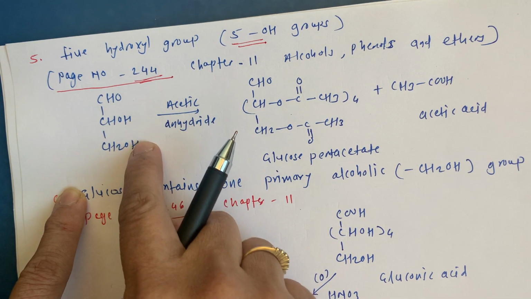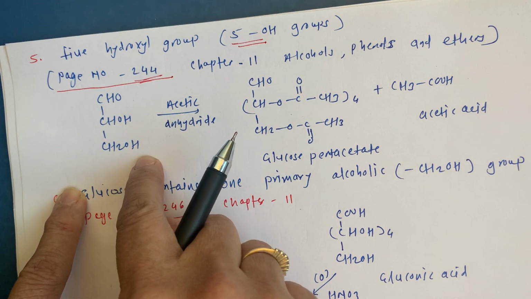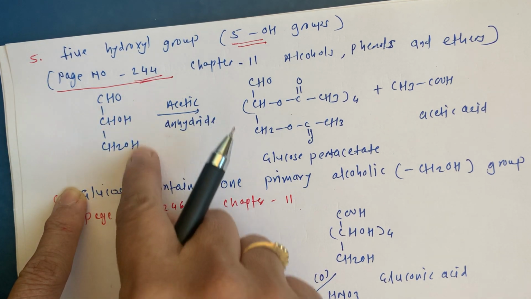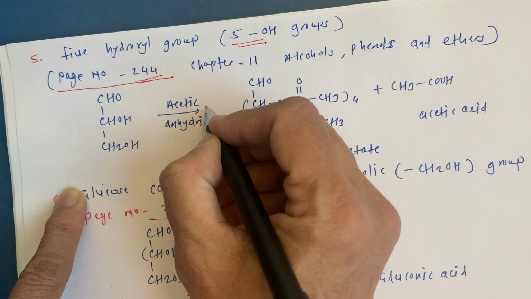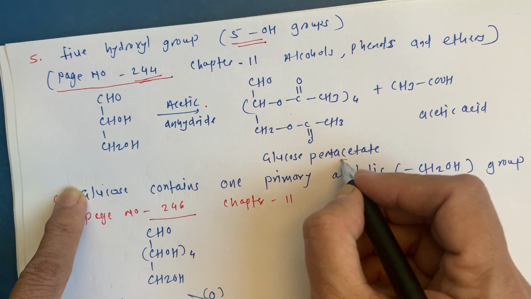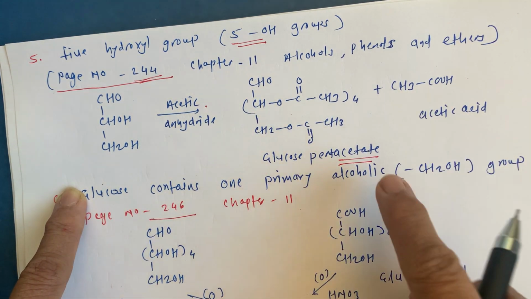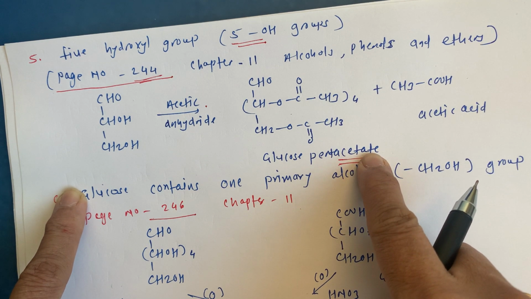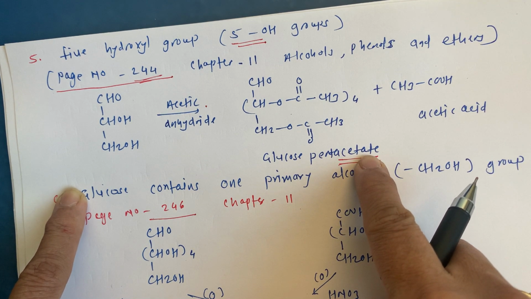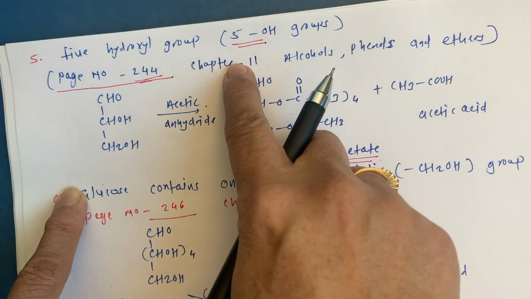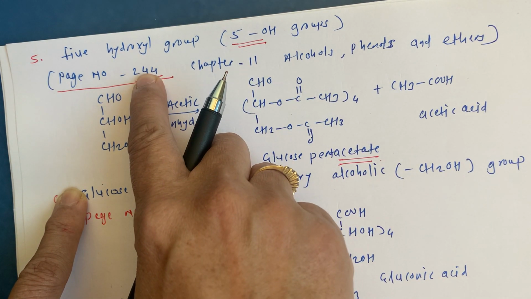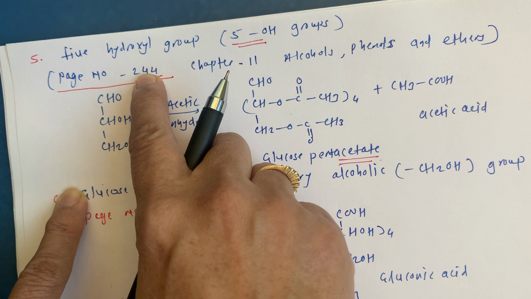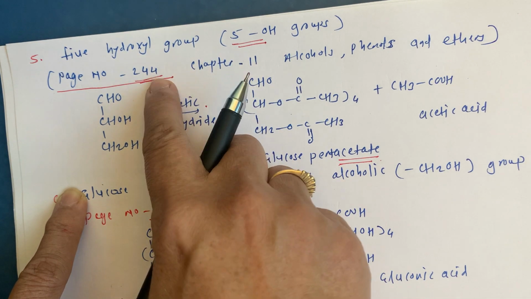All these OH groups which are present, means alcoholic groups, are going to be treated with acetic anhydride and give us acetate, means ester. This reaction we studied in chapter number 11, page number 244. You can go through it and revise the topic.